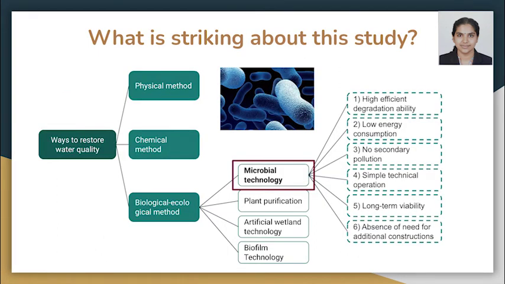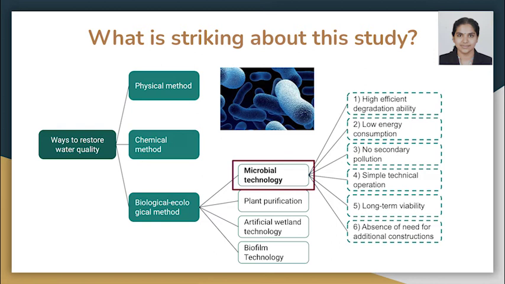Moving on to the next slide, the striking thing about this study that we found was on the usage of microbial technology. Before I explain further on the microbial technology, there are actually 3 types of methods to restore the water quality of polluted rivers. The first one is physical methods such as artificial aeration and mechanical algae removal, which are basic and traditional methods that focus on treating symptoms but ignore the root causes of the pollution to some degree. Therefore, pollutants are not removed from the water body effectively.